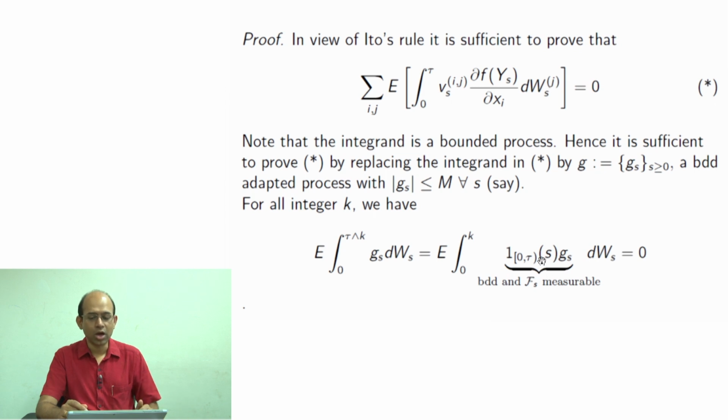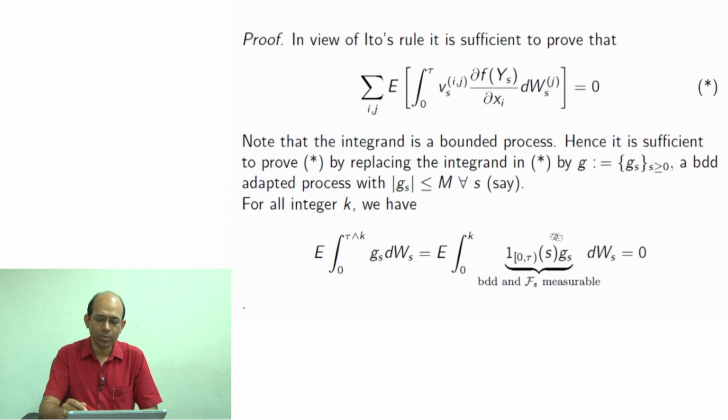On the other hand, if tau is more than k, this indicator would be always 1 during 0 to k, and therefore I would get this integration from 0 to k. So this is always a finite interval integration of G_s dW_s. And here we see that G is bounded and measurable.